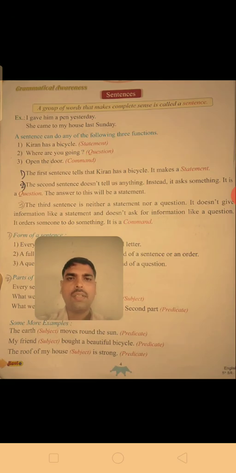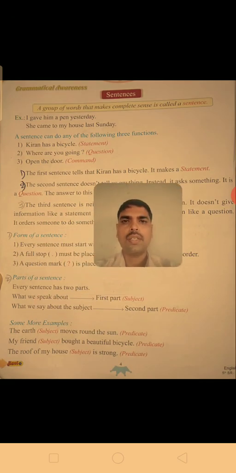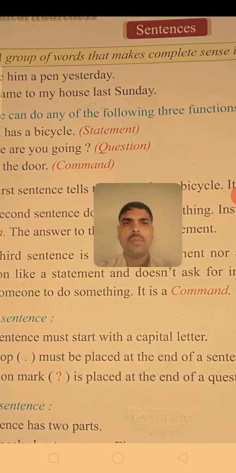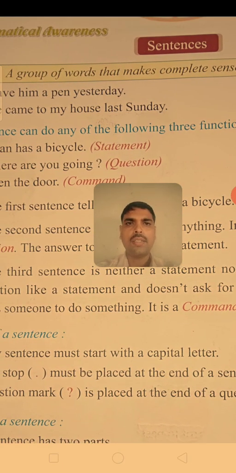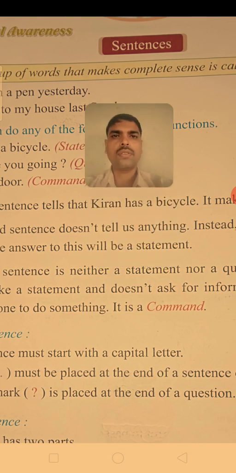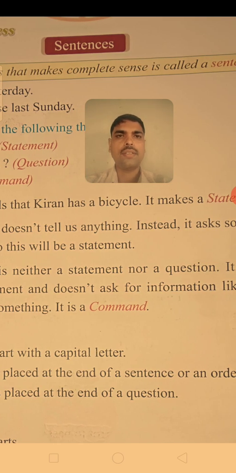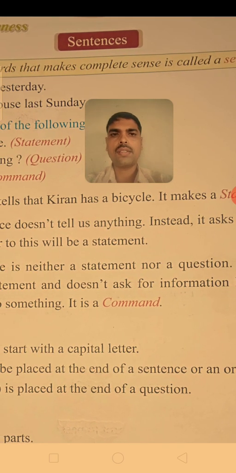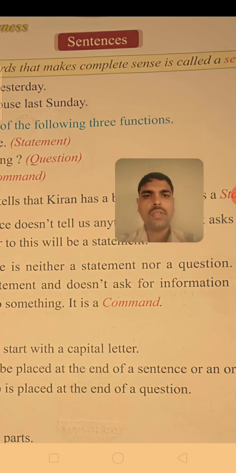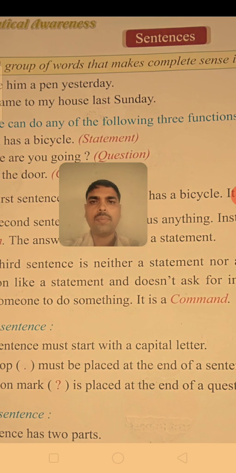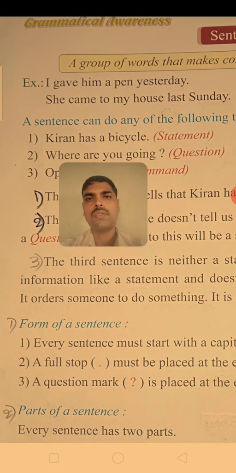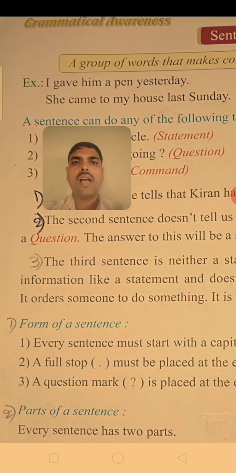And next we'll see the grammatical awareness, children. Here about sentences: what is meant by a sentence? A sentence is a group of words that makes complete sense. It is called a sentence. For example, here: I gave him a pen yesterday. So this is a group of words and it gives complete sense, so it is a sentence.